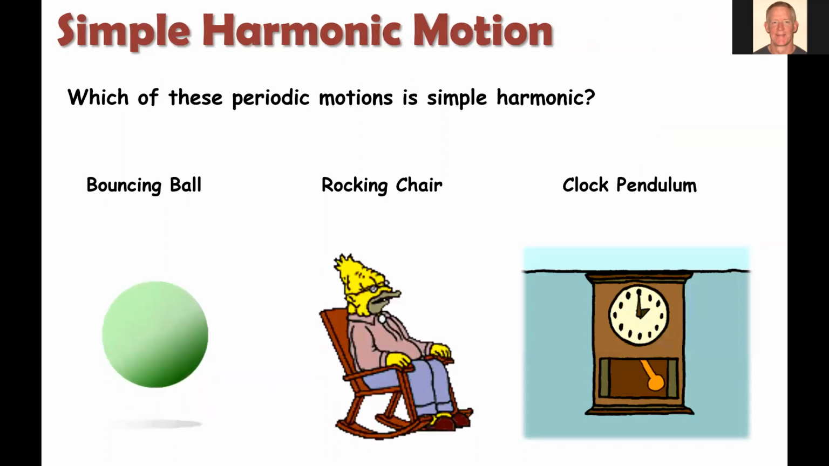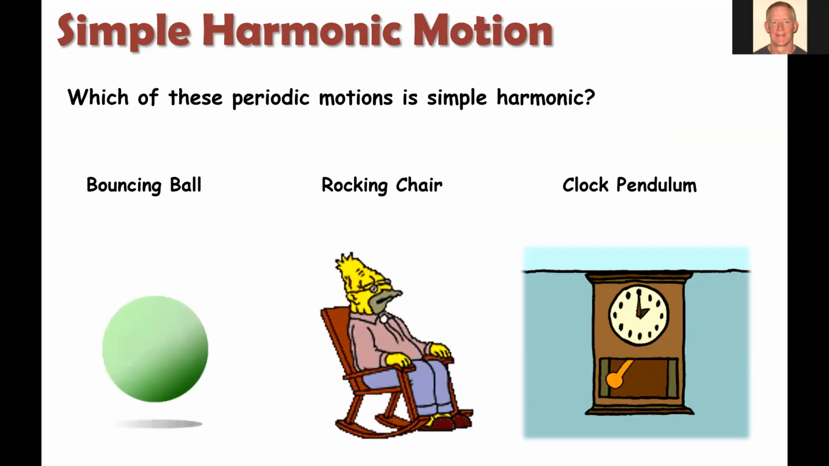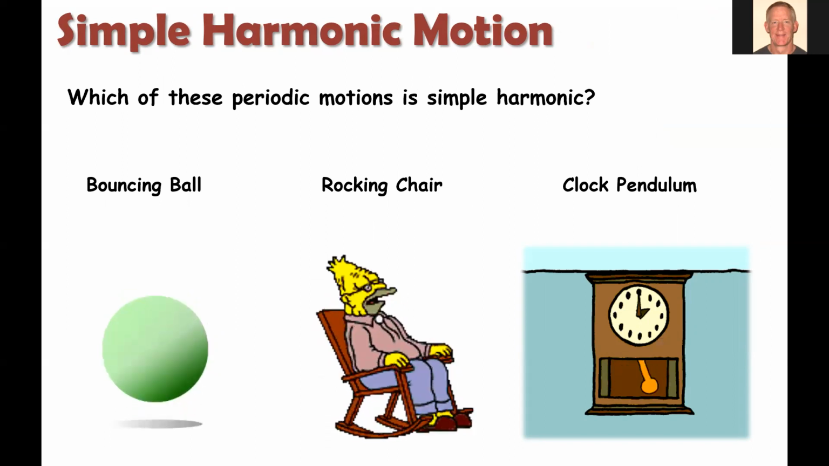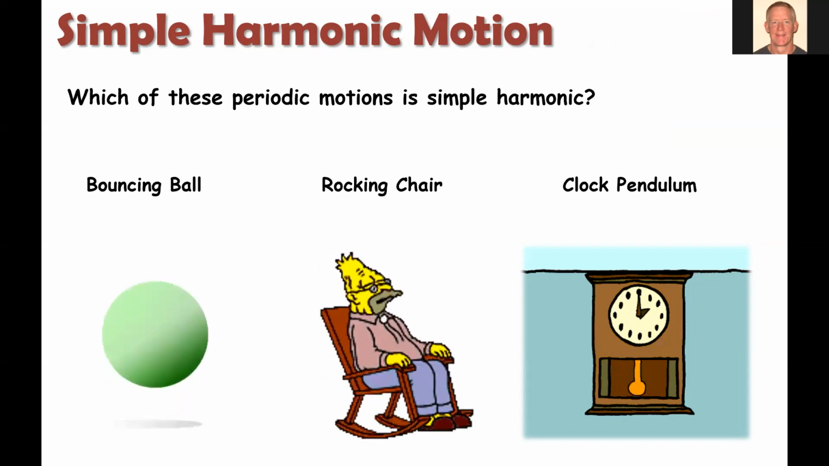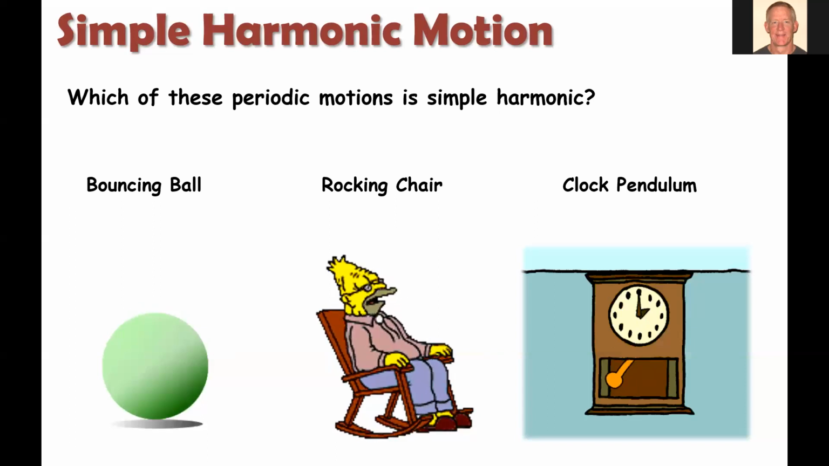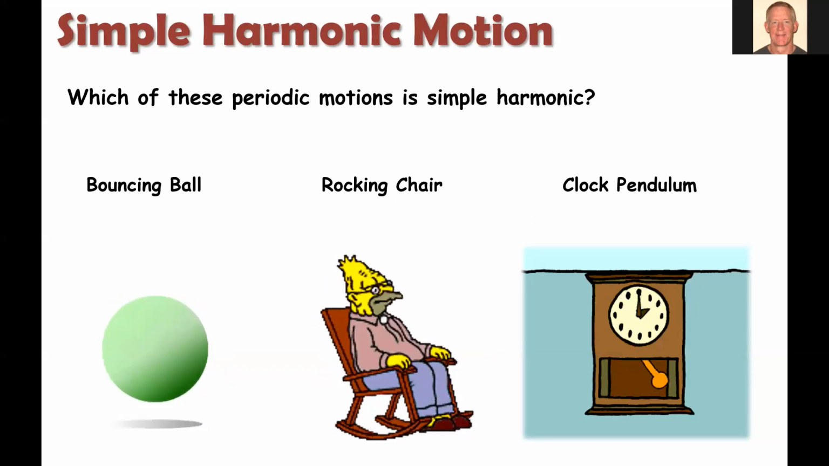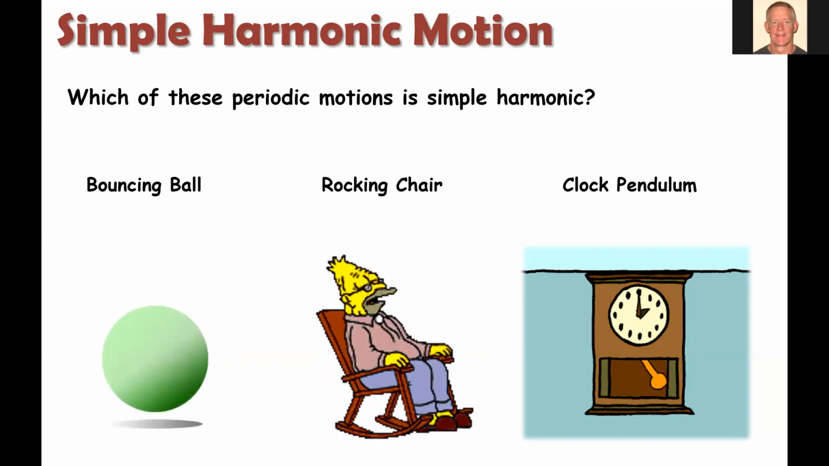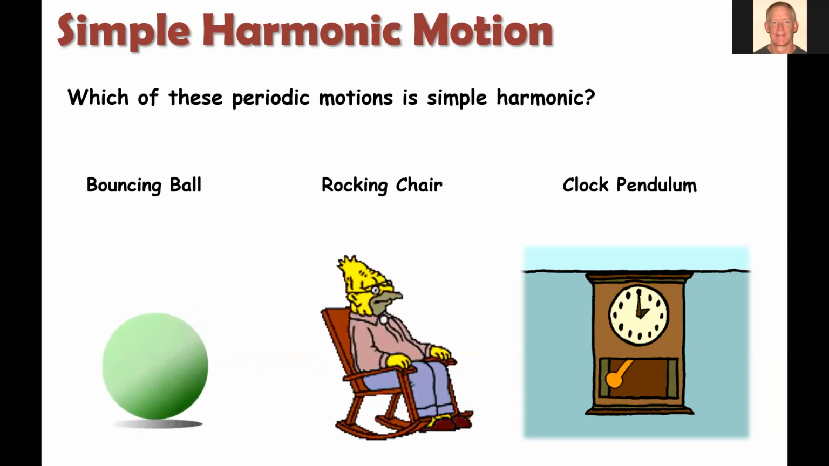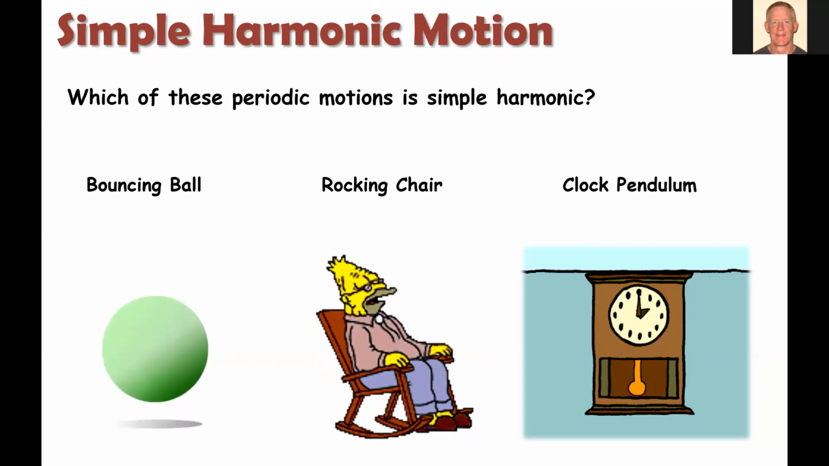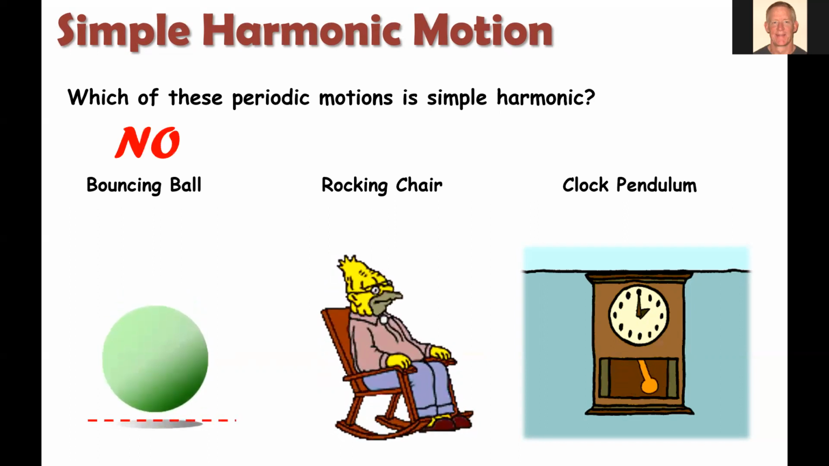So let's go back and look at these three examples and see, are any of them examples of simple harmonic motion? They're all examples of periodic motion, but do they have a restoring force that causes the moving object to move back to its equilibrium position? So the first one, the bouncing ball, the answer would be no, because its equilibrium position will eventually be sitting on the ground or the floor, and it's bouncing above that, but not below that. So we would say no.